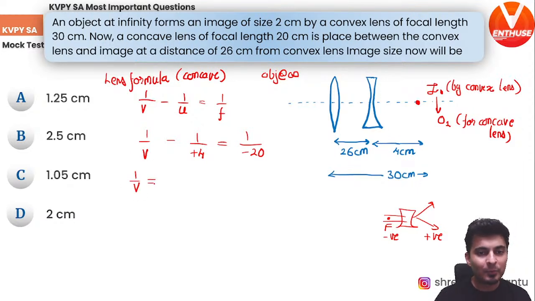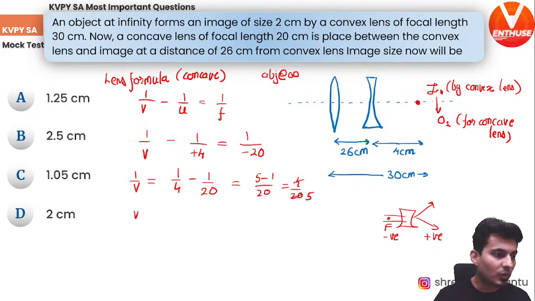So 1 by V will be nothing but, taking it to the other side, 1 by 4 minus 1 by 20. So the LCM will be 20. So 4 fives are 20, so 5 minus 1 divided by 20, which is 4 by 20, which is just 1 by 5. So check this out. V will be 5 centimeters.